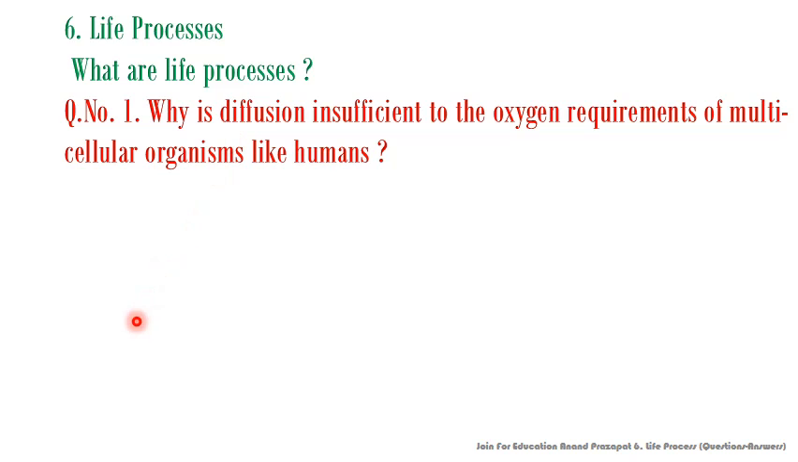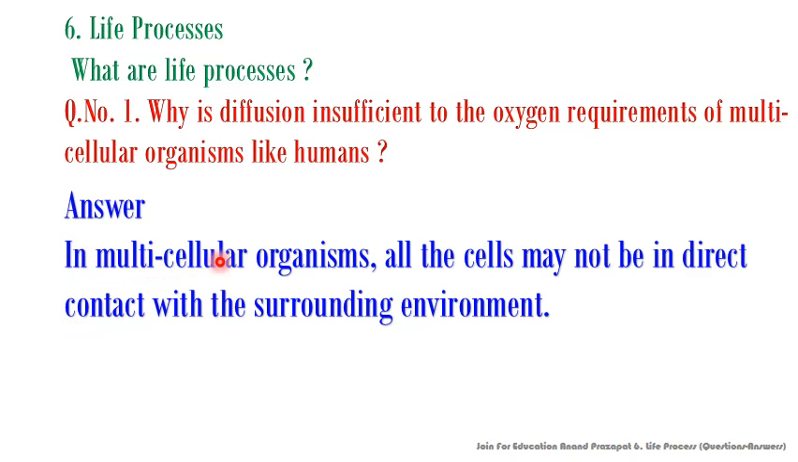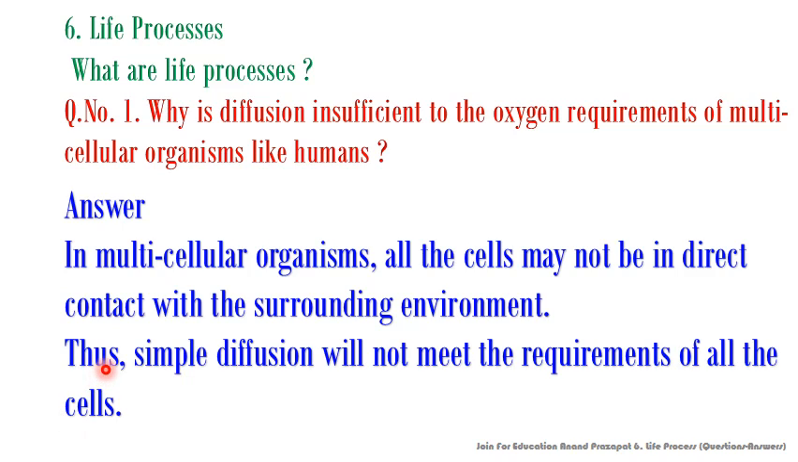Let's see the written answer of this question. In multicellular organisms, all the cells may not be in direct contact with the surrounding environment. Thus, simple diffusion will not meet the requirements of all the cells. So, this is the answer of the first question. Let's see what is the next or second question.